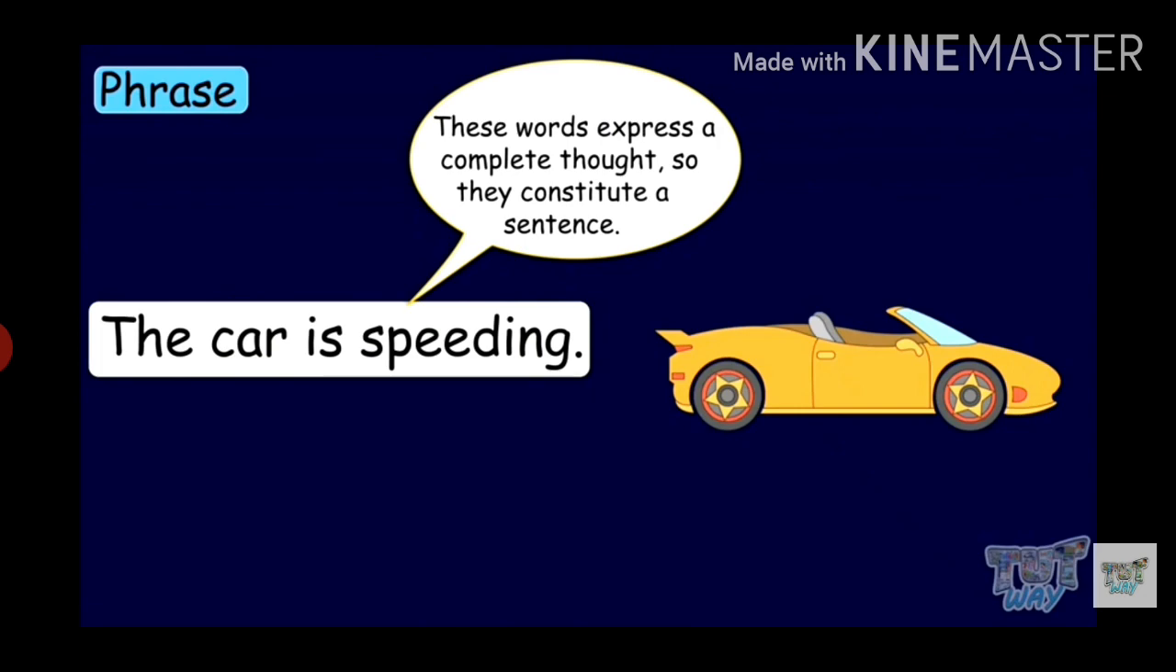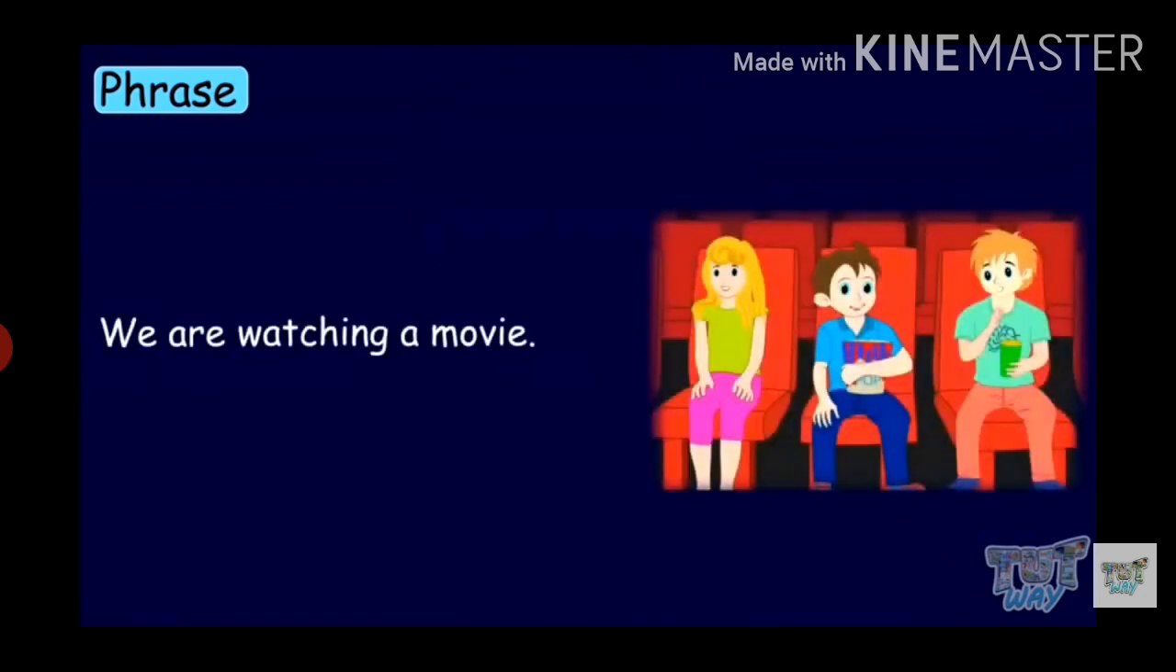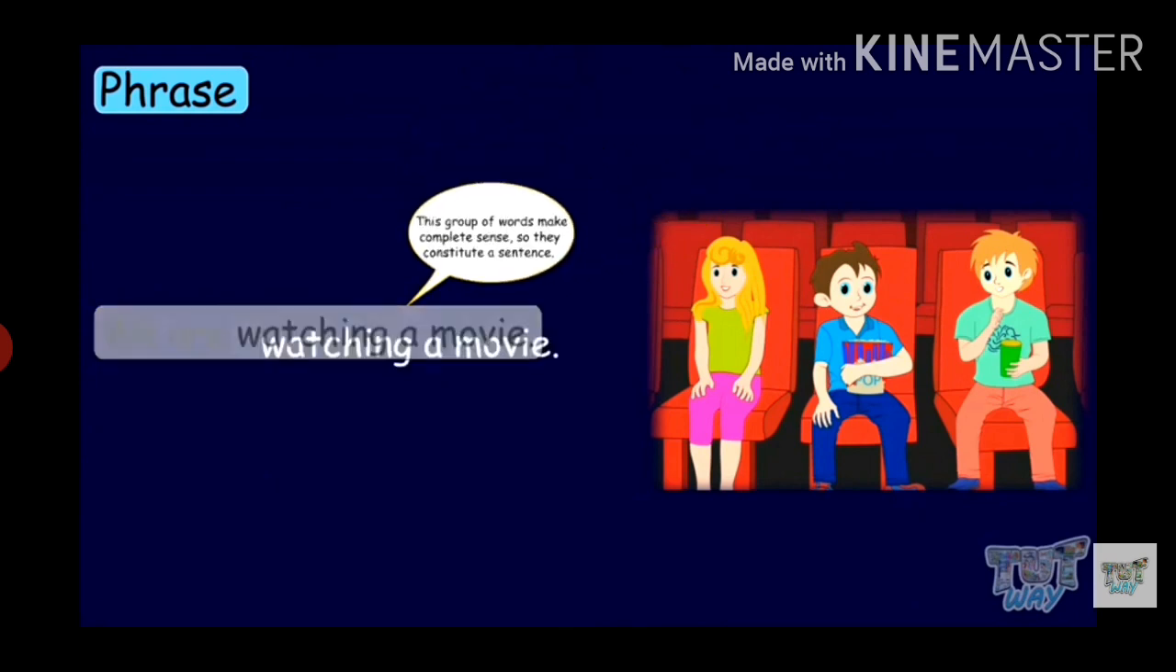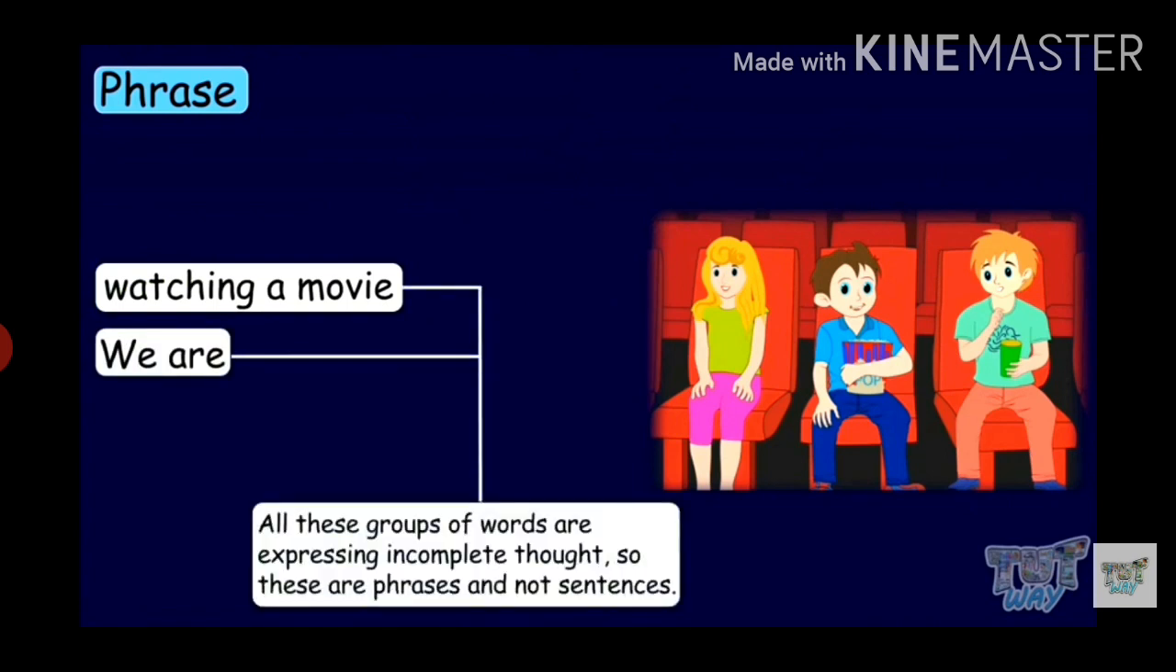Here we have another example. We are watching a movie. This group of words make complete sense, so they constitute a sentence. Watching a movie. We are. These groups of words are expressing incomplete thoughts, so they are phrases.